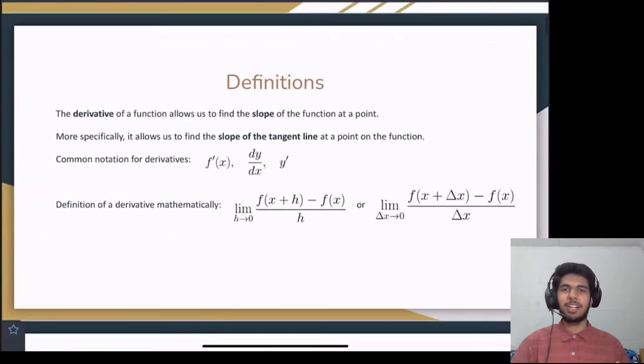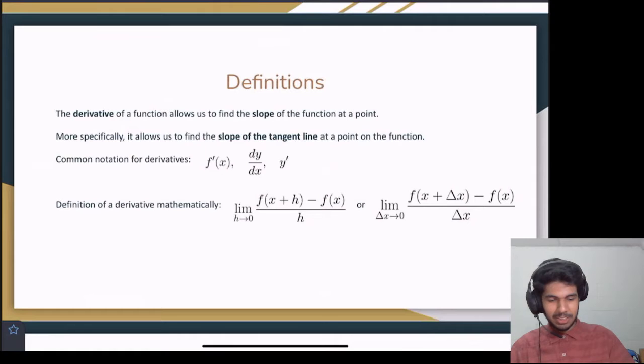So as always, we will start out with our definitions. So first of all, many of you are wondering, what is a derivative? And well, the derivative of a function allows us to find the slope of the function at a point. So if we evaluate the derivative, whatever that means, of a function at some point, it will provide us the slope of the function at that point. And you might be thinking that's kind of weird because how can you take the slope of a point? But really, more specifically, it allows us to find the slope of the tangent line at a point on the function.